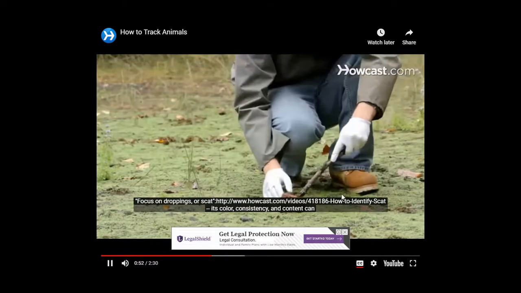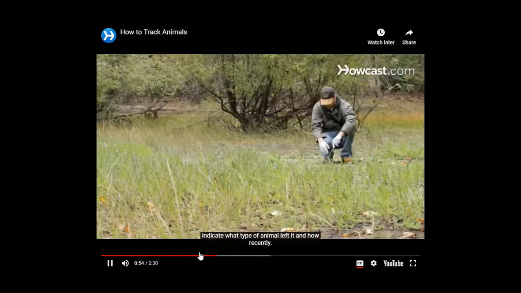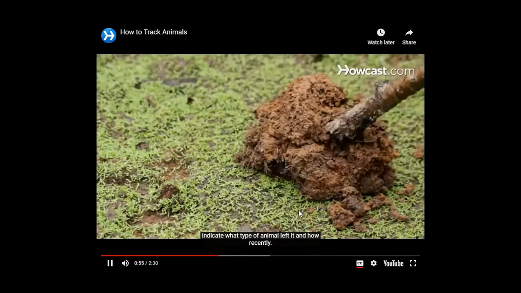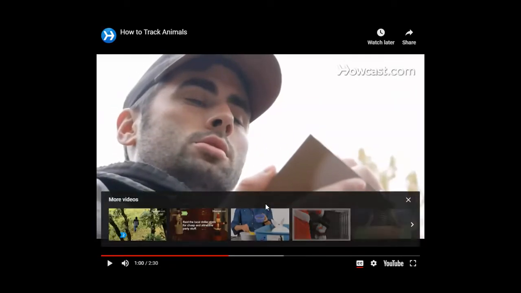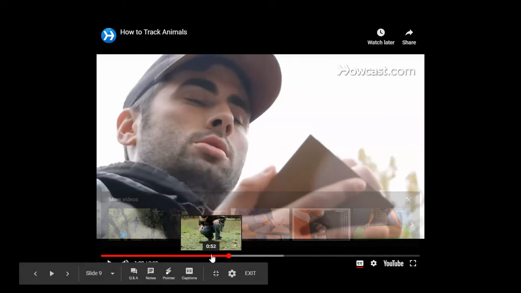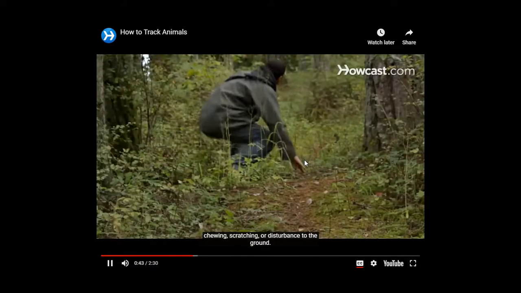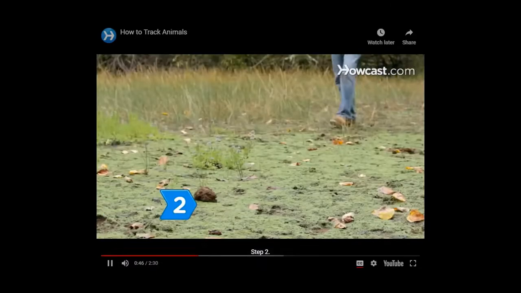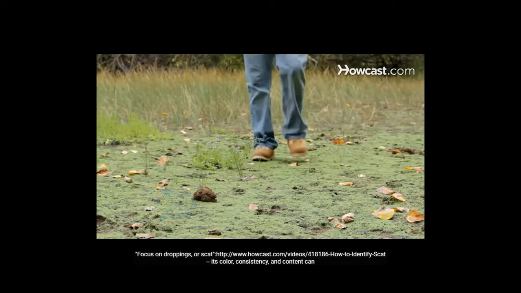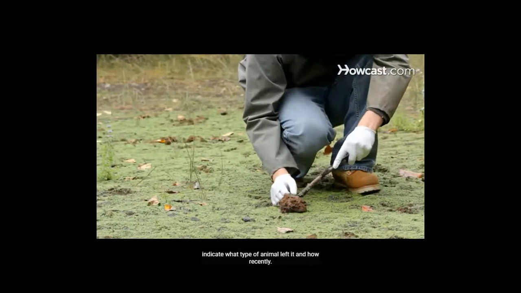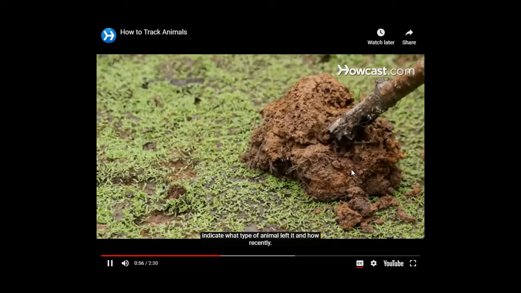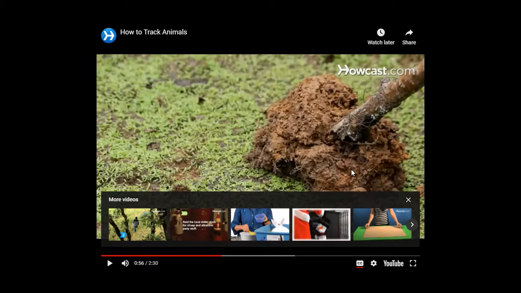Its color, consistency, and content can indicate what type of animal left it and how recently. Okay, let's rerun that just a little bit before. There we go. Disturbance to the ground. Step 2. Study the evidence closely. Focus on droppings or scat. Its color, consistency, and content can indicate what type of animal left it and how recently.